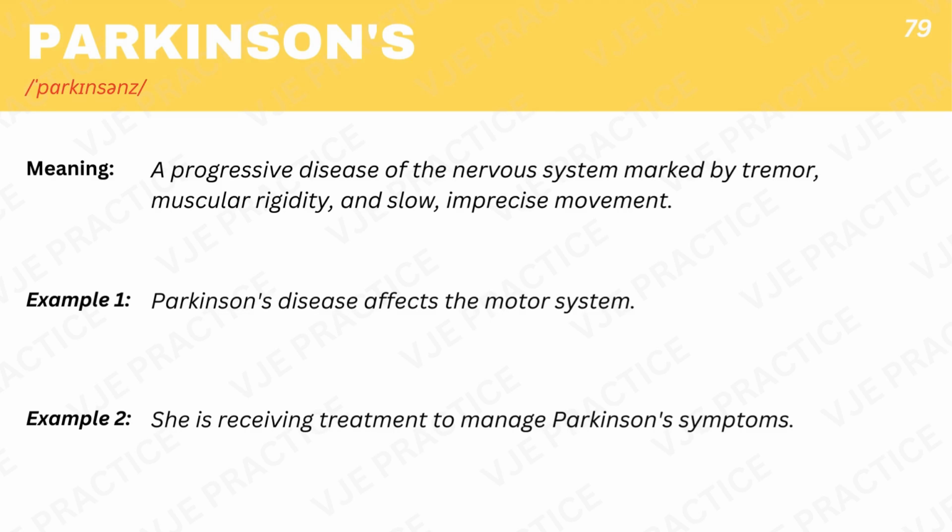Parkinson's, a progressive disease of the nervous system, marked by tremor, muscular rigidity, and slow, imprecise movement. Example 1. Parkinson's disease affects the motor system. Example 2. She is receiving treatment to manage Parkinson's symptoms.